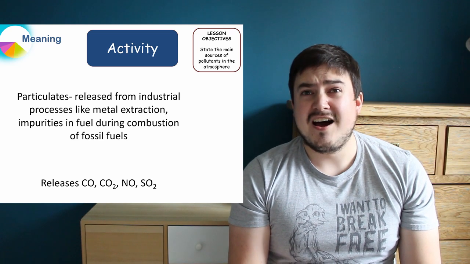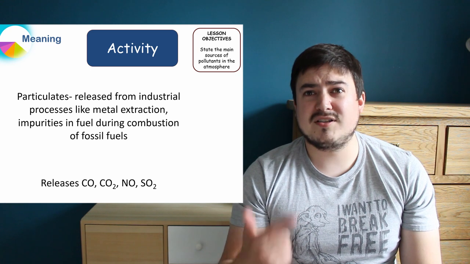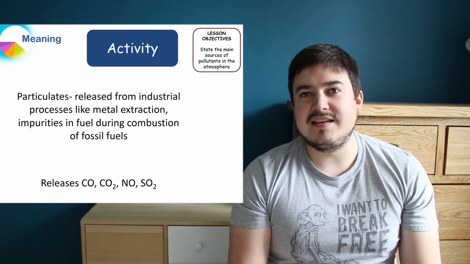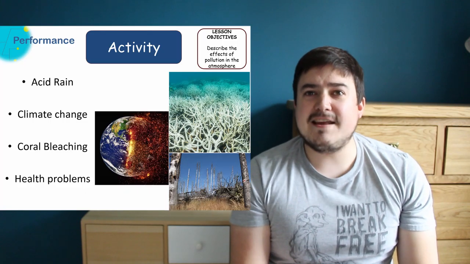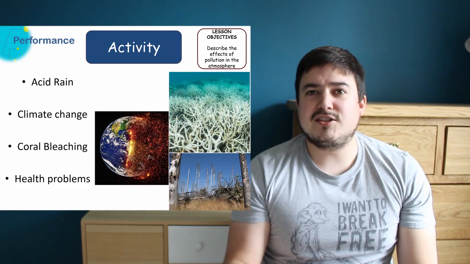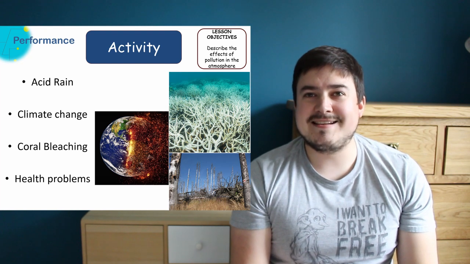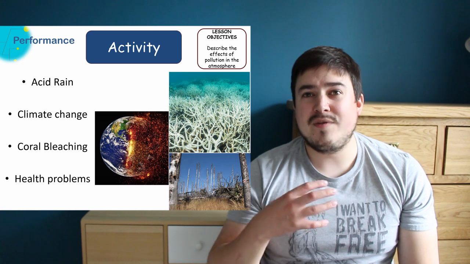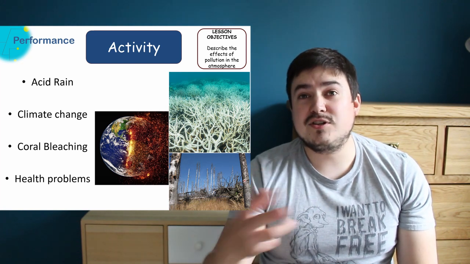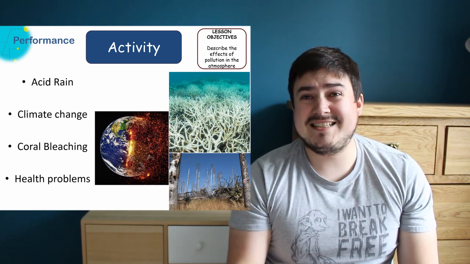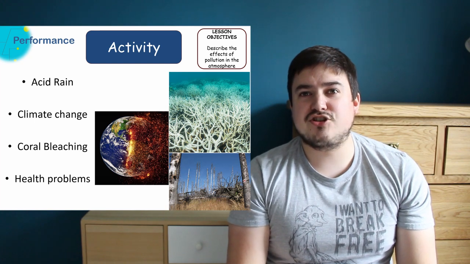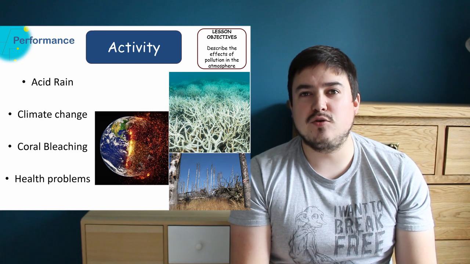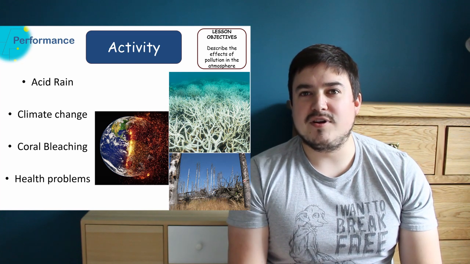Some examples of these are things like sulfur dioxide, carbon monoxide, soot, and carbon dioxide as well is one of these. Releasing these into the air has several dangerous effects. Sulfur dioxide and nitrogen oxide, if released into the air in too large amounts, can result in acid rain. This happens when they dissolve into the water in the clouds, making the water more acidic, and then when it rains it can damage trees, plants and animal life because of the pH being too low, making it not a livable condition for those animals anymore.